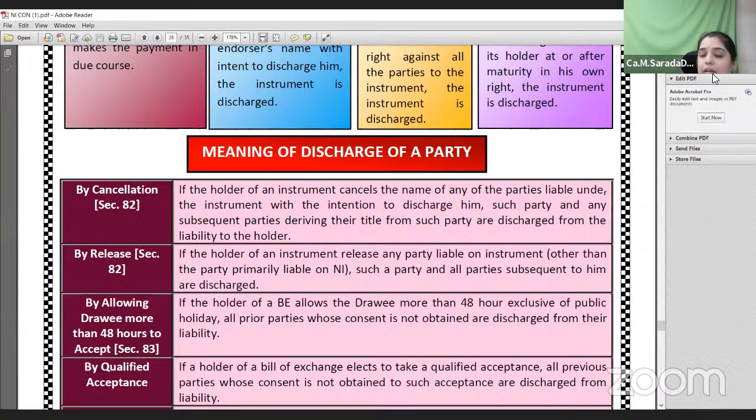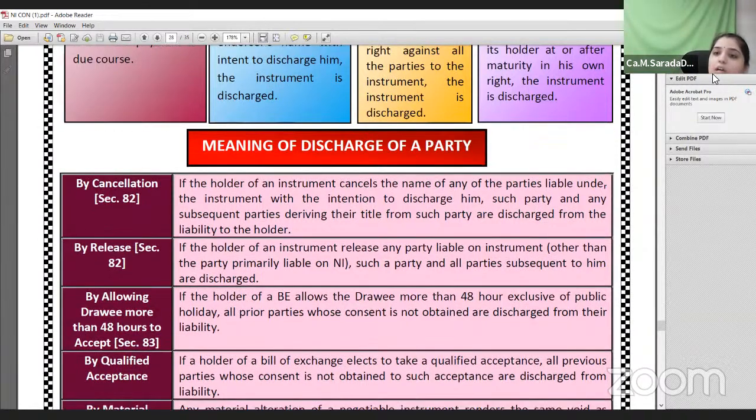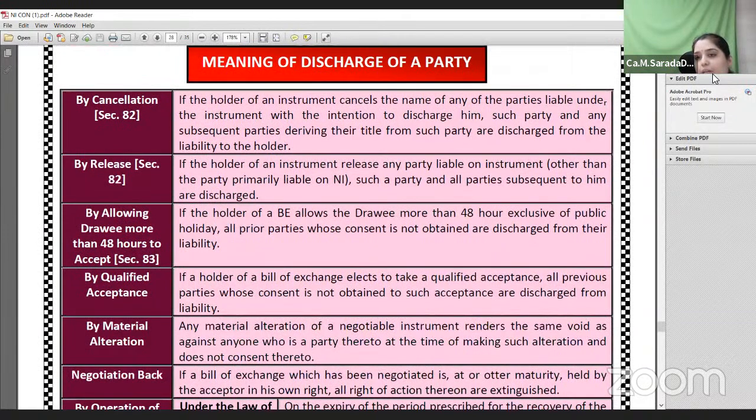Or if the holder of the instrument accepts the conditions specified by the drawee of the instrument, in such cases the prior parties are discharged from the liability before making payment. Or if there is any material alteration in the instrument without the consent of the prior parties, all the prior parties before him would be discharged from the liability. And when the instrument is negotiated back to the endorser himself, the intermediary parties in the circular motion would be discharged.